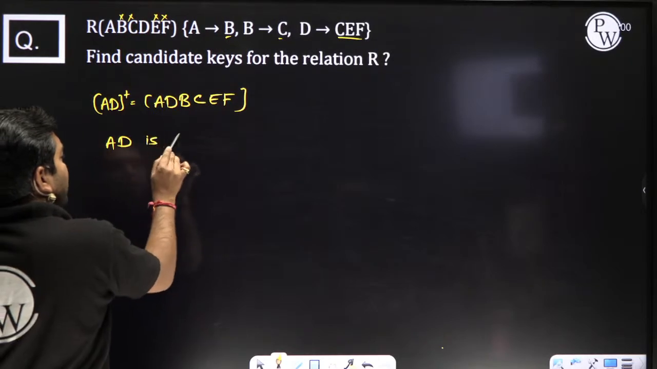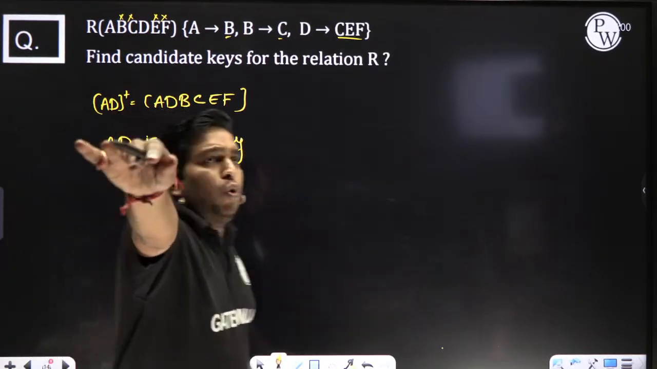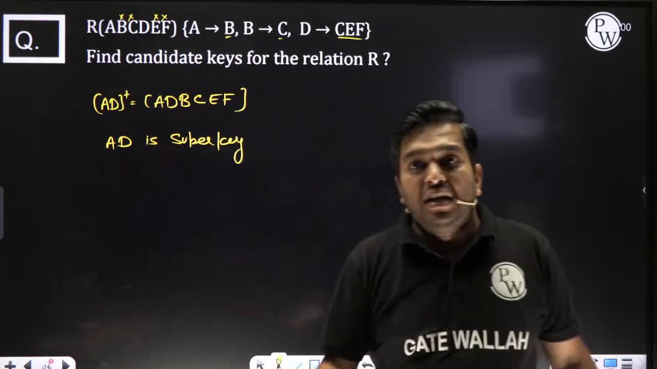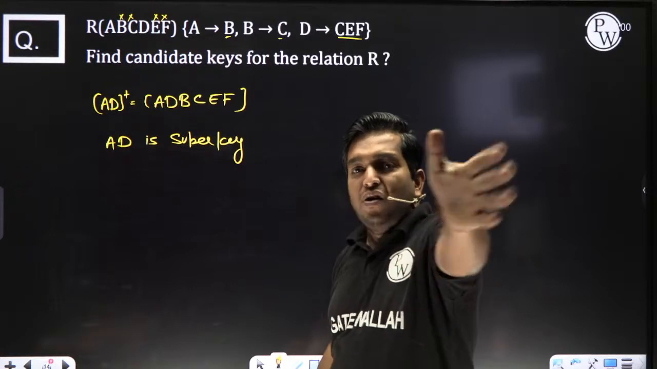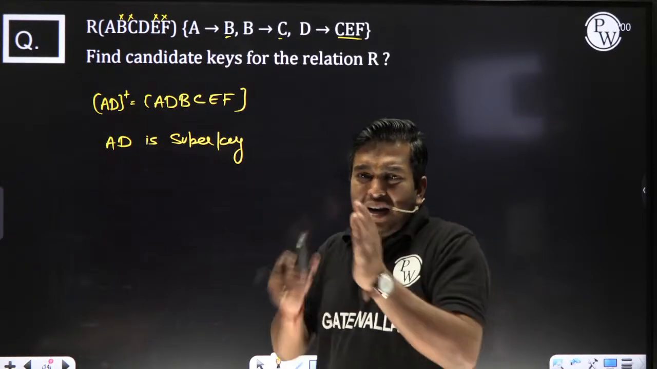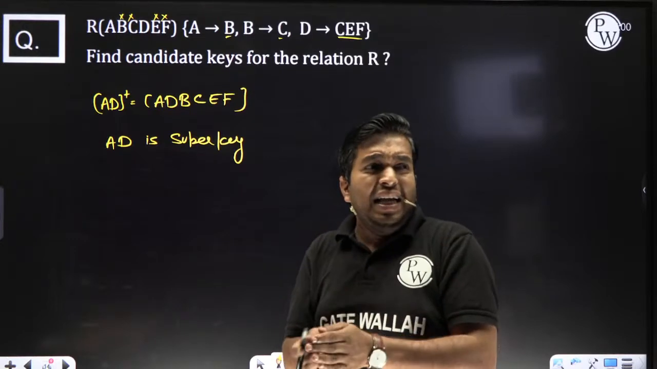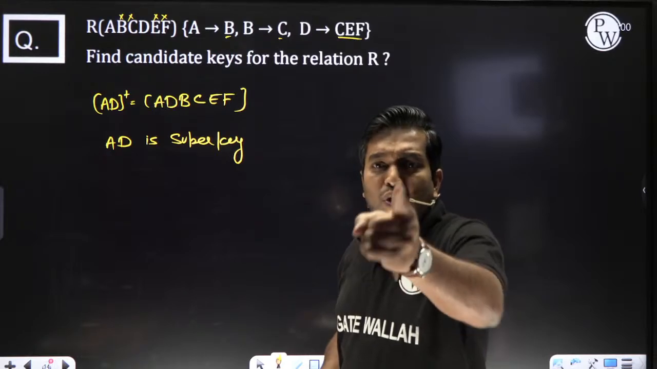Say first of all, AD is a super key, because you have taken the oath. But don't say it bluntly, because if you do, then today you will solve two questions wrong. That's why it's my humble request: don't say directly "candidate key". Until we break it down, we will not say it.